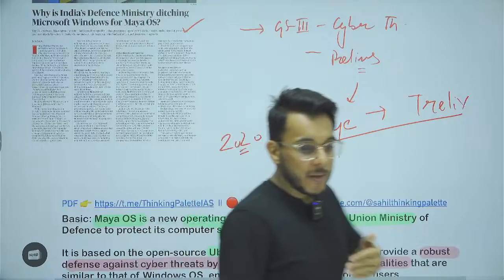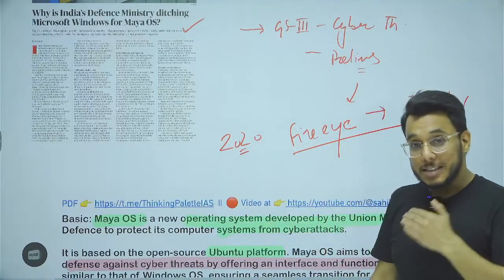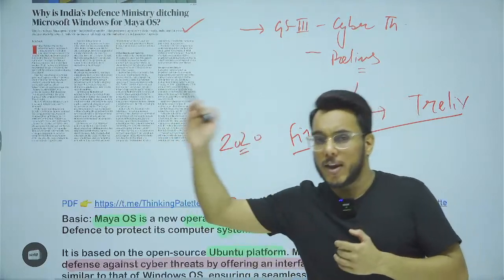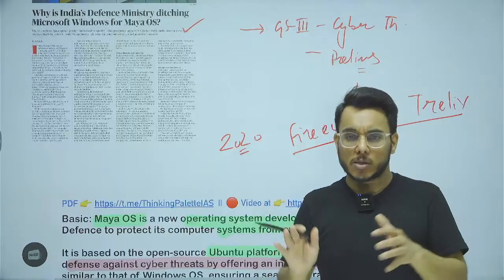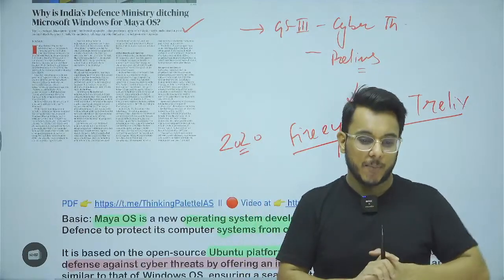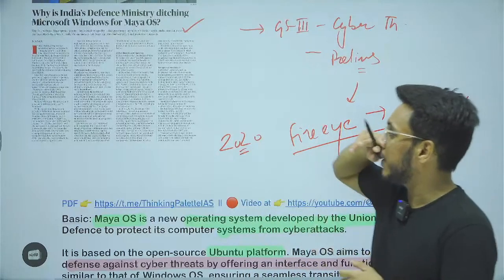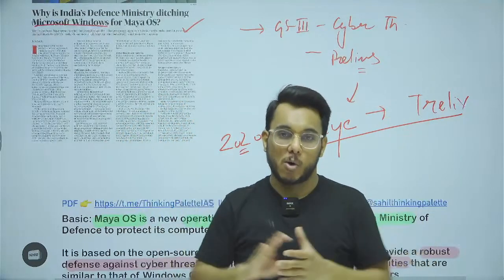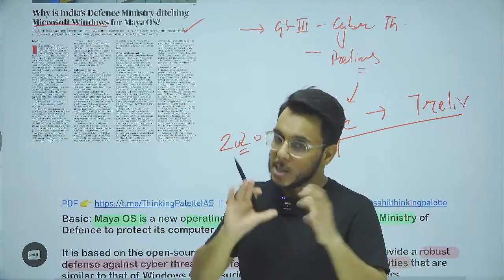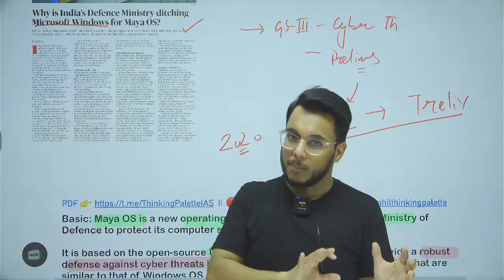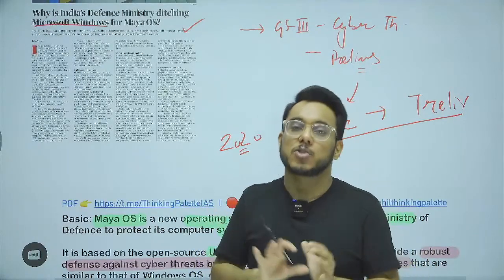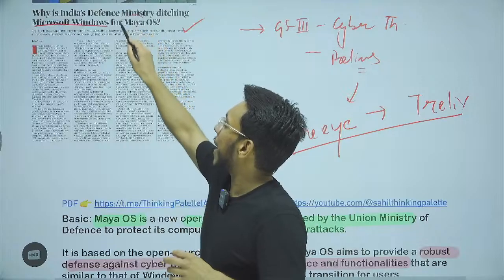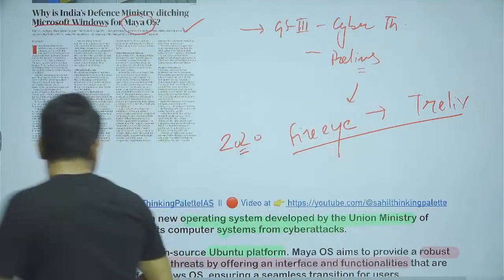And since 2020, the Ministry of Defense has also seen an increase in malware attacks, okay, virus attacks, on the computer systems of the three forces, the Defense Ministry, etc. So therefore, the government has decided that we will switch from the Microsoft Windows operating system and build our own operating system. This operating system we have now built, and the Defense Ministry has started using it. This operating system is called Maya. Fine, Maya. Now let's understand some of the basic information.